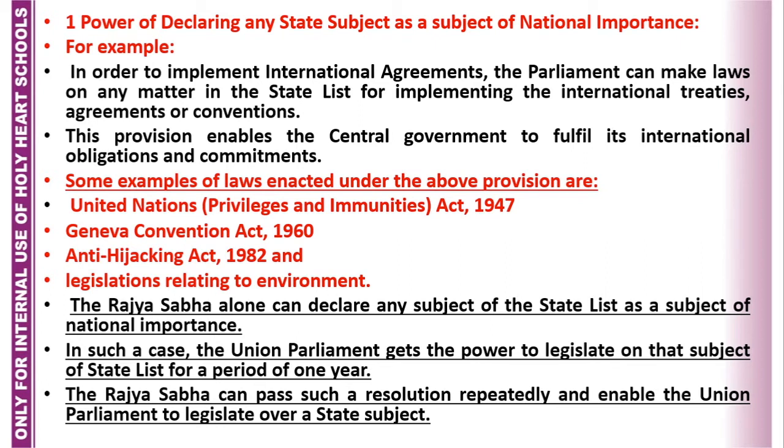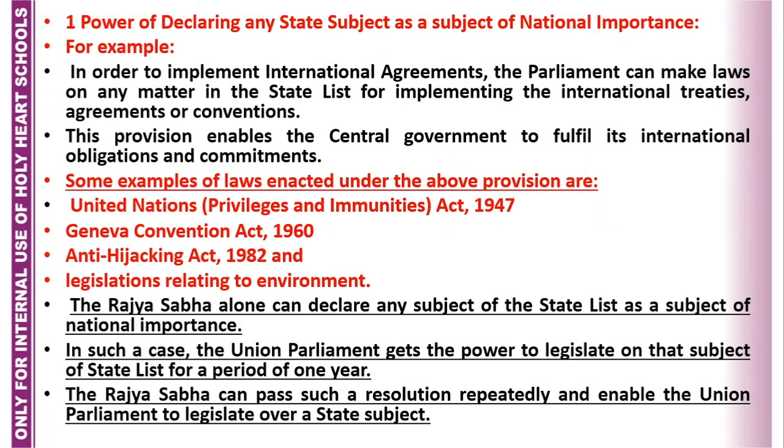In order to implement international agreements, the Parliament can make laws on any matter in the state list for implementing the international treaties, agreements, or conventions. This provision enables the central government to fulfill its international obligations and commitments.